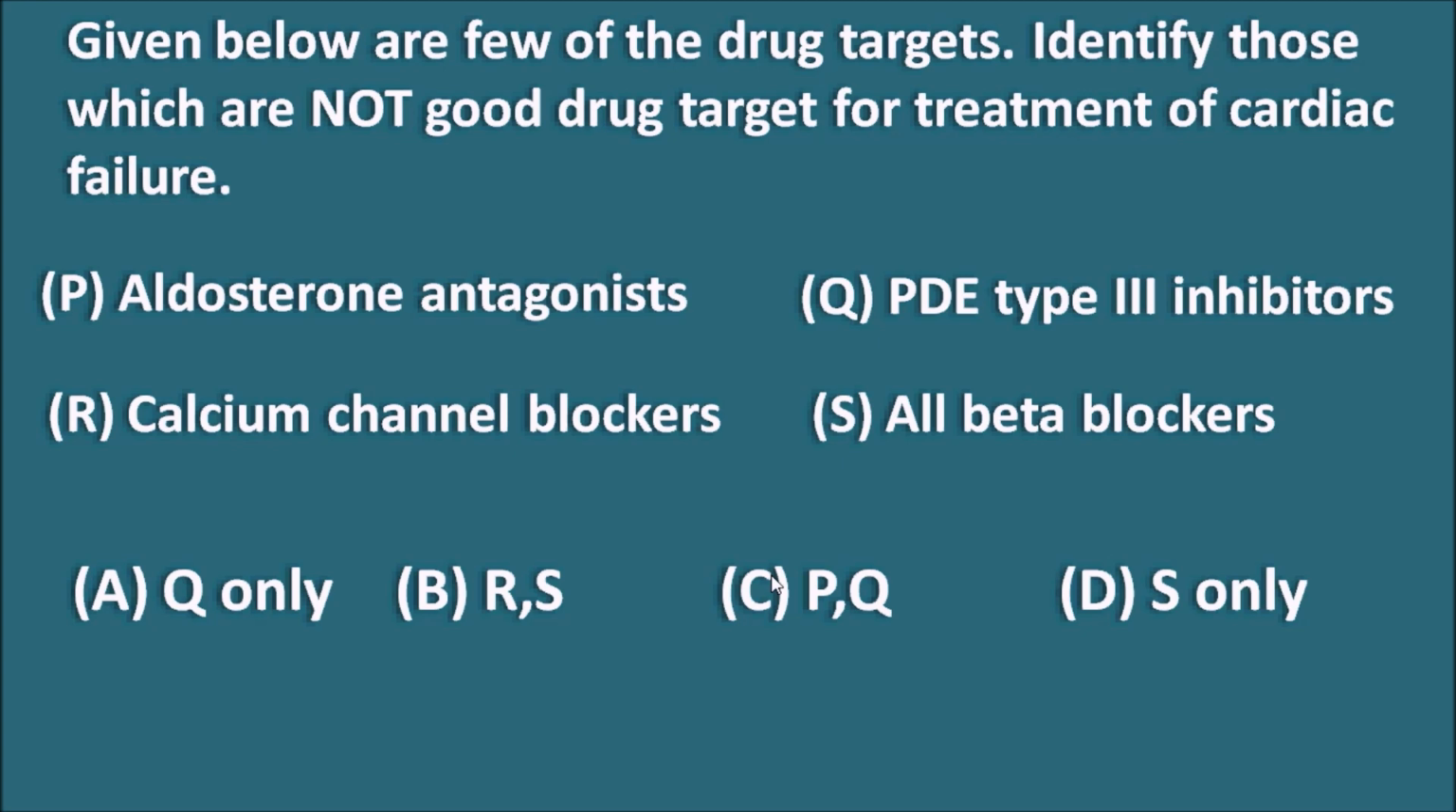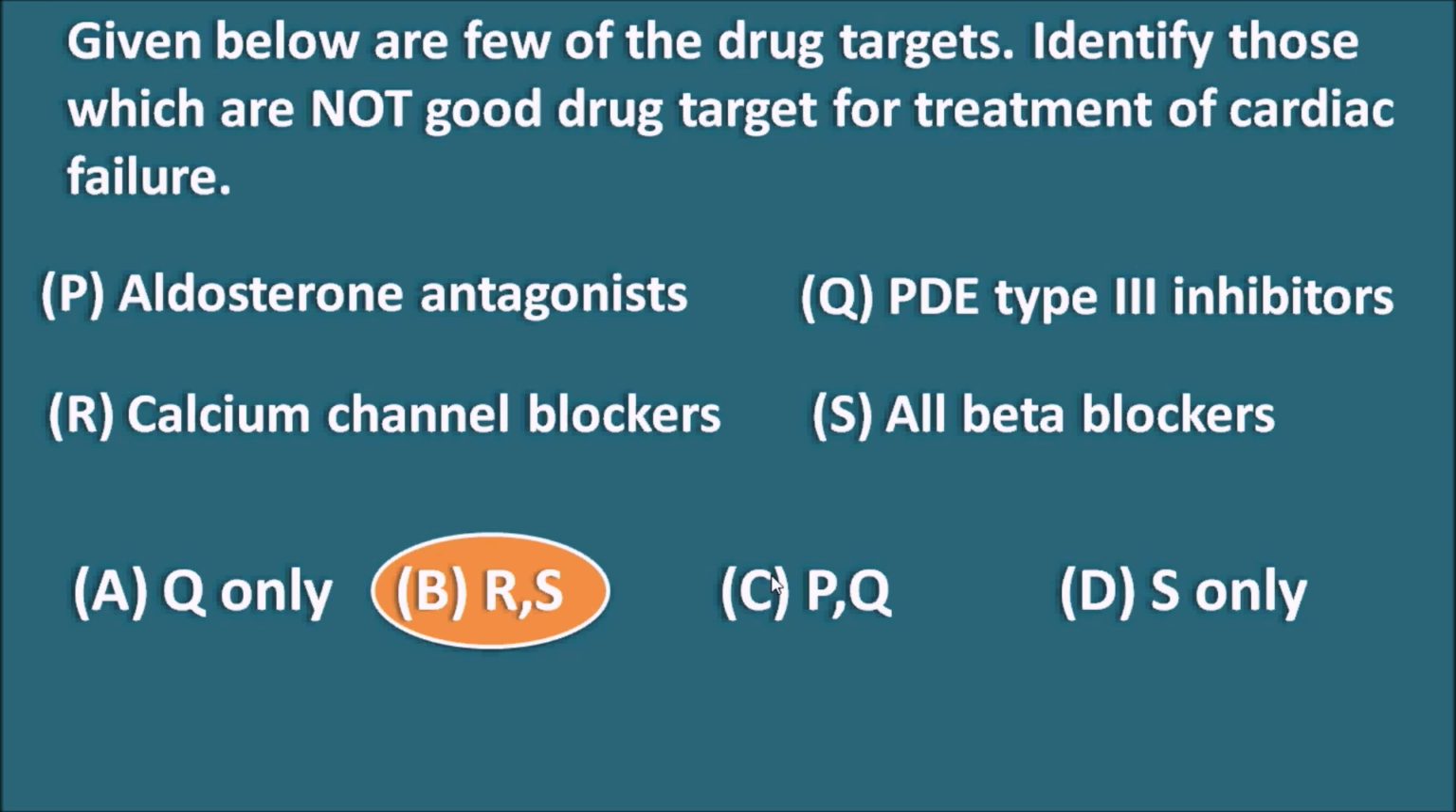Similarly, phosphodiesterase type 3 inhibitors like amrinone and milrinone can also be used in the treatment of heart failure because they increase the cyclic AMP levels within the heart. But the calcium channel blockers and the beta blockers are not useful in the treatment of heart failure. So R and S is the right answer for this question.